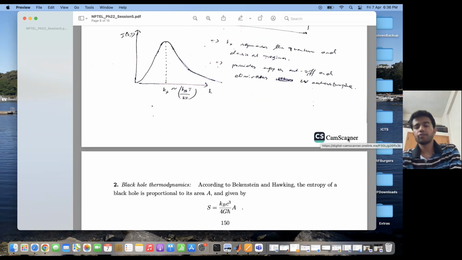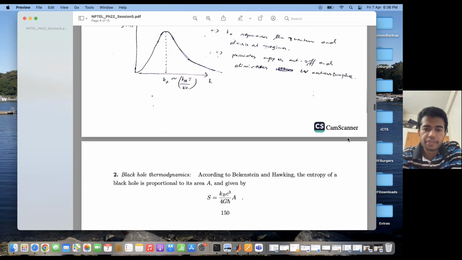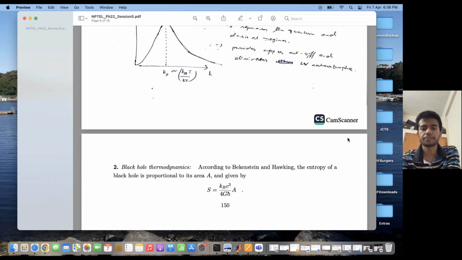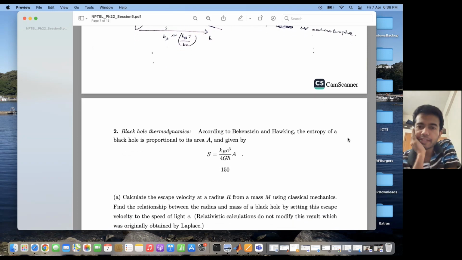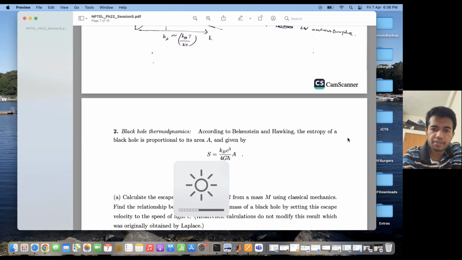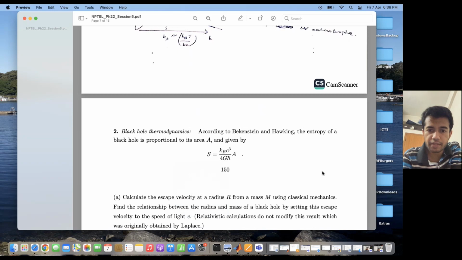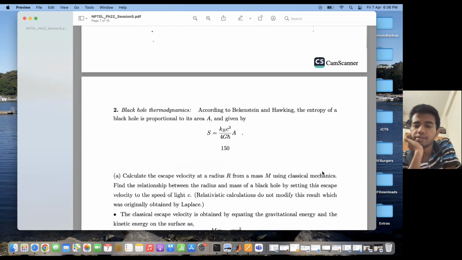So let us take a look at the application of blackbody radiation to black hole thermodynamics. So what is this thing? According to Bekenstein and Hawking, the entropy of a black hole is proportional to its area, and it is given by S equal to k_B c^3 divided by 4 G h cross A, where A is the surface area of the black hole, c is the speed of light, k_B is Boltzmann constant, G is the gravitational constant, and h cross is the Planck's constant.